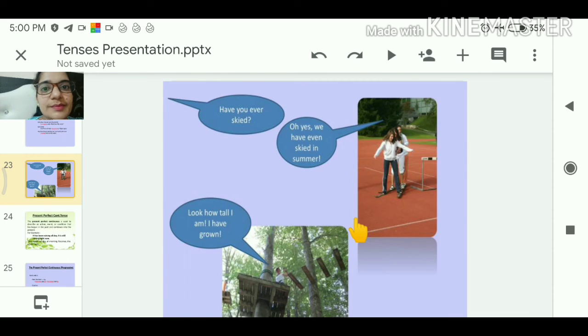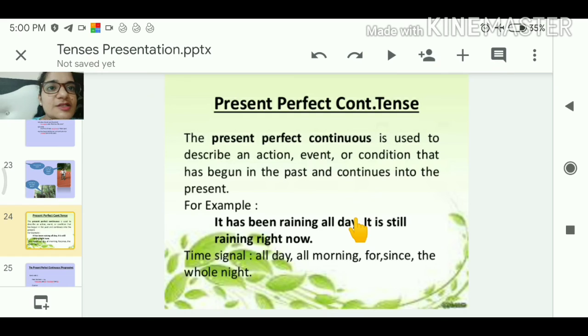These are some examples. Let's come to the next, present perfect continuous tense. The present perfect continuous is used to describe an action, event or condition that has begun in the past and continues into the present. जो काम past में start हो चुका है लेकिन present में अब तक चल रहा है. For example, it has been raining all day. It is still raining right now. इसका मतलब वो अब भी रेनिंग चल रही है.